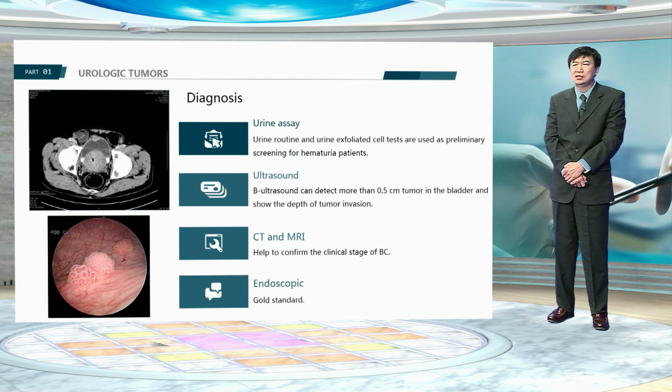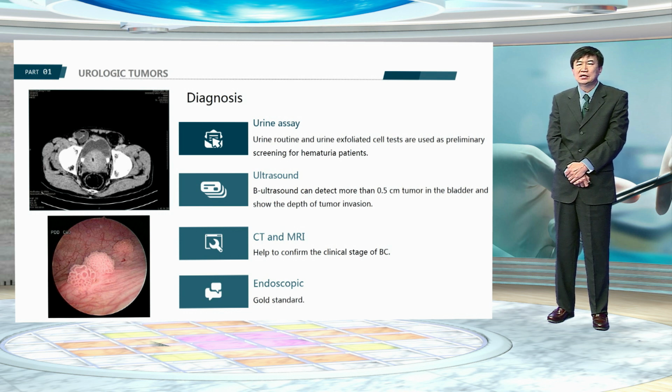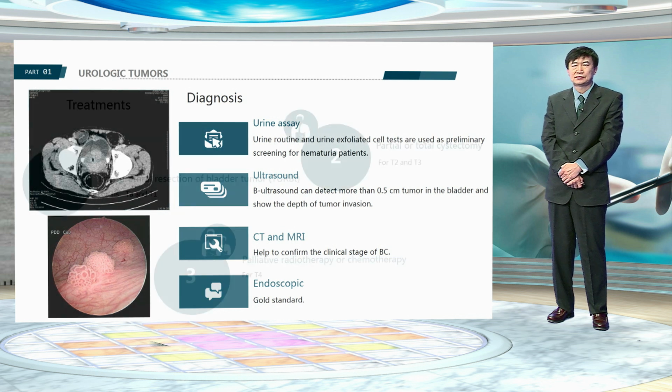Urinalysis and urine cytology are used as preliminary screening for hematuria patients. Ultrasound can detect tumors larger than 0.5 centimeter in the bladder and show the depth of tumor invasion. Excretory urography has been the imaging modality for the urinary tract, and with the improvement of technology, CT and MRI urography have been widely used. CT and MRI scans can help to confirm the clinical stage of bladder cancer and demonstrate hydronephrosis.